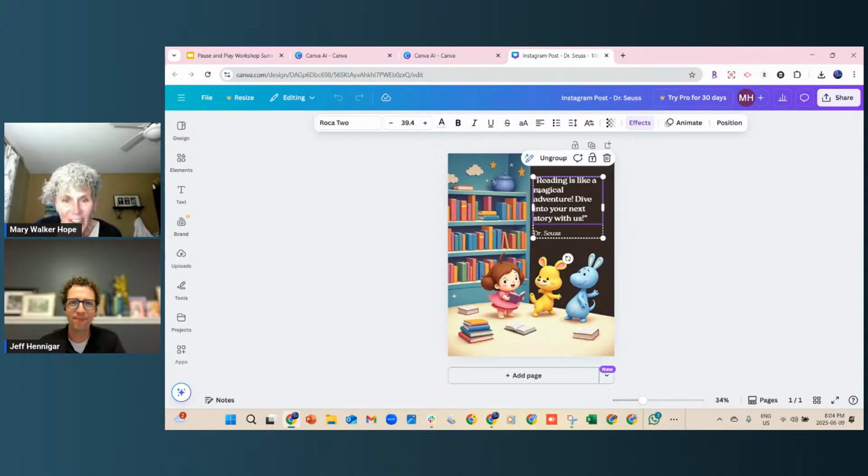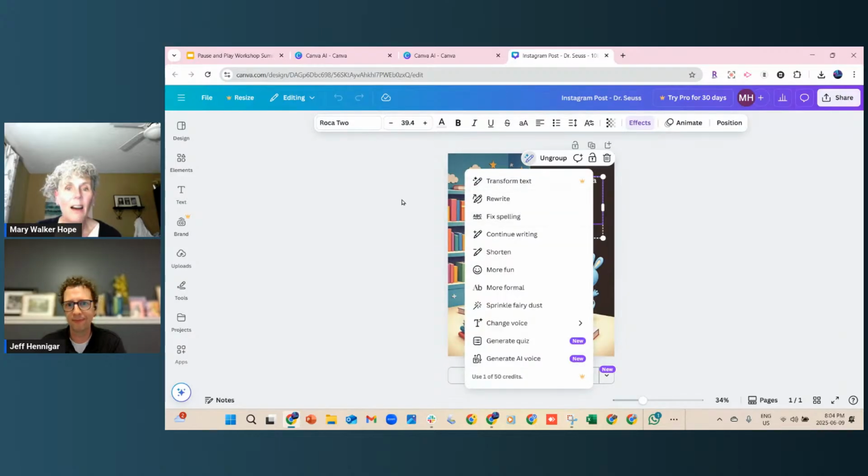Good. I clicked on the wording. Okay, I have Magic Write as the little pencil with the two little stars by it, and you can see Magic Write actually appear there too, I hope. So right there, I'm going to hit Magic Write. Oh, thank goodness. And so I want it to be more fun.